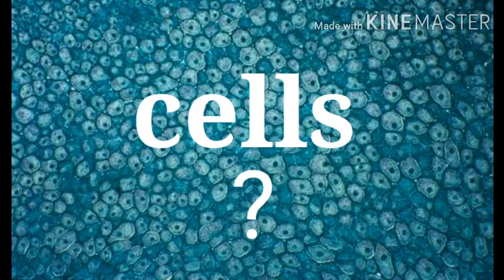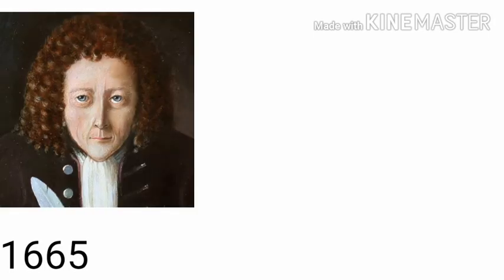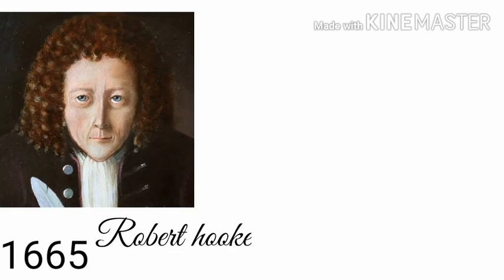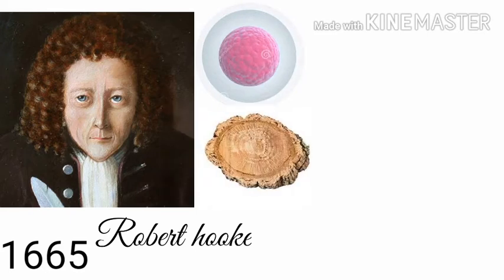Back in the year 1665, a young scientist named Robert Hooke discovered cell. While examining a thin slice of cork, here, if you don't know what a cork is, it is a substance which comes from the bark of a tree.